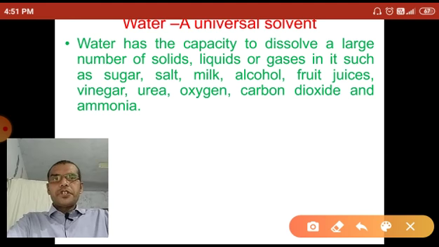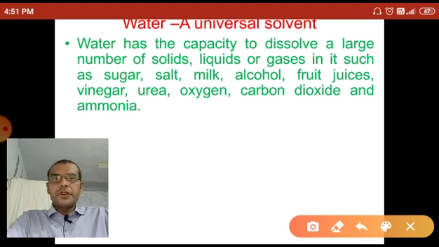Water has the capacity to dissolve a large number of solids, liquids or gases in it, such as sugar, salt, milk, alcohol, fruit juices, vinegar, urea, oxygen, carbon dioxide, ammonia, etc. These all things, solid, liquid and gases, can dissolve in water.